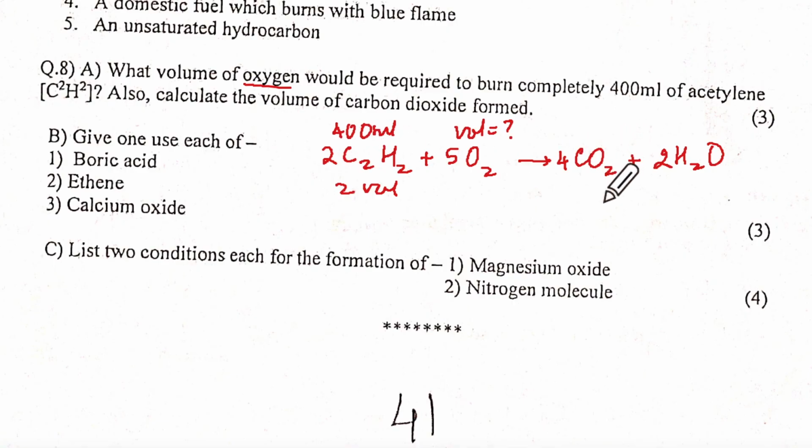Sorry, ma'am. Okay. 2 volume and here 5 volume gives 4 volume, 2 volume according to Gay-Lussac's law.